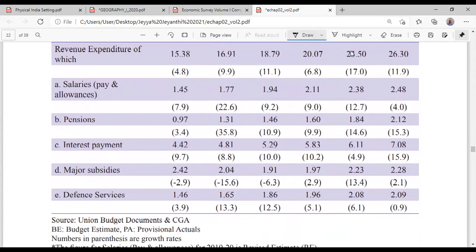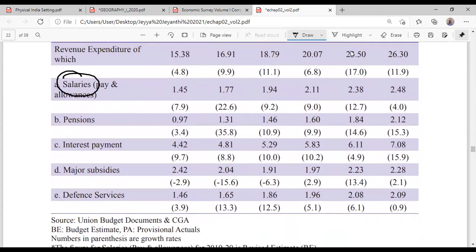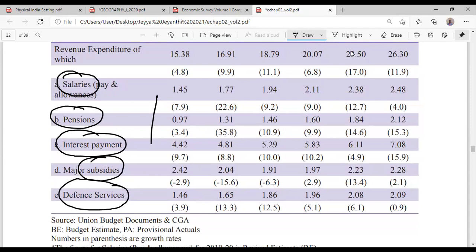This can be a question, please copy down: what are the examples of revenue expenditure? Salaries, pensions, interest payment, subsidies, defense services. You need not memorize it as long as you understand the concept. Those expenditures are not creating any asset.